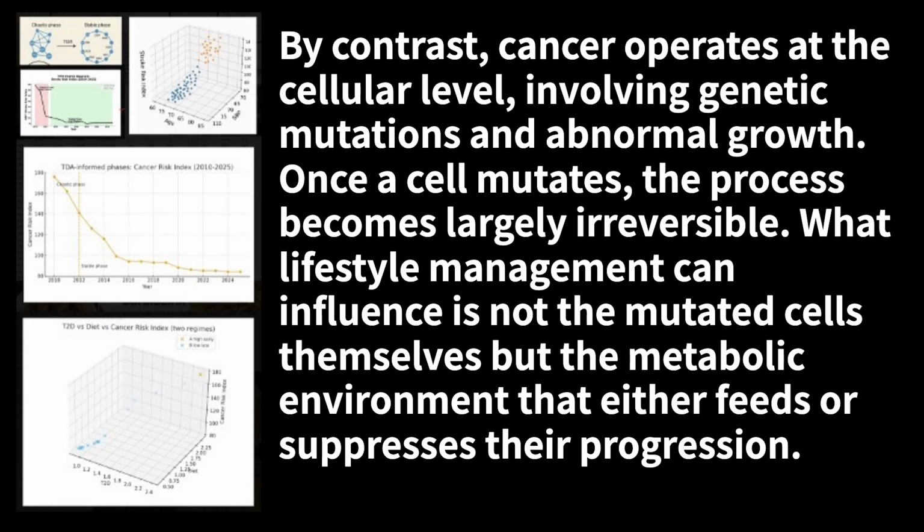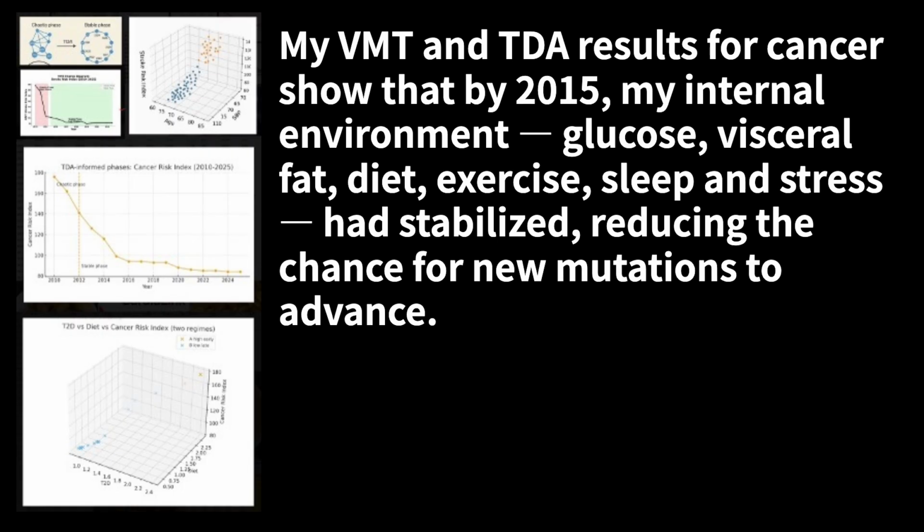By contrast, cancer operates at the cellular level, involving genetic mutations and abnormal growth. Once a cell mutates, the process becomes largely irreversible. What lifestyle management can influence is not the mutated cells themselves, but the metabolic environment that either feeds or suppresses their progression. My VMT and TDA results for cancer show that by 2015, my internal environment, glucose, visceral fat, diet, exercise, sleep and stress, had stabilized, reducing the chance for new mutations to advance.